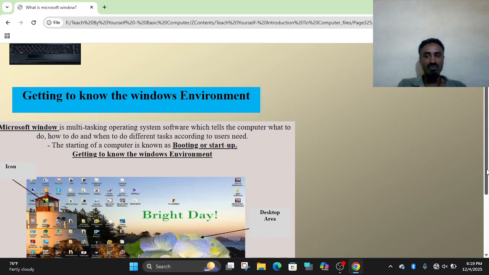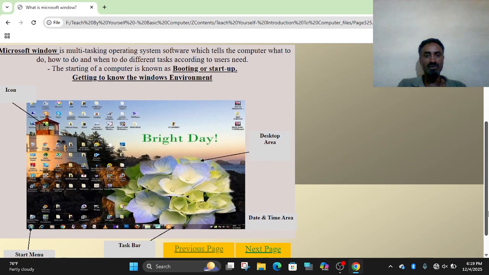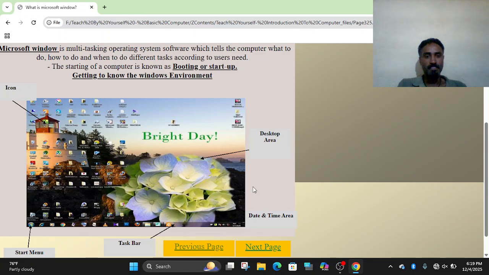Getting to know the window environment. After booting or startup, the computer gives us the window environment. Here are the icons on the desktop. This is the rectangular region that you get after the boot process is finished or after startup. These are icons. The pictures are icons. There is a start menu added below here. In the case of Windows 11, it's also possible to make it in the middle, at the center, but we can adjust it and move it to the left by right clicking, then taskbar settings.